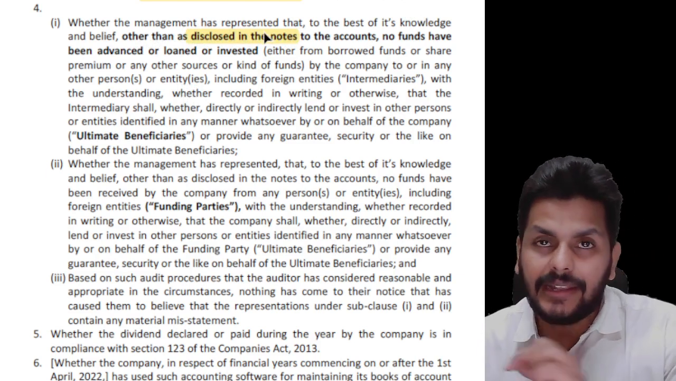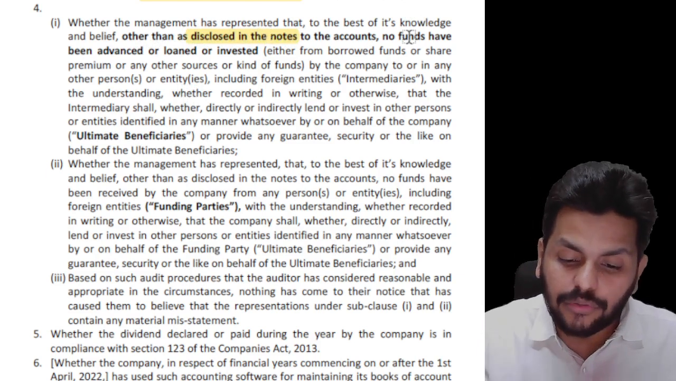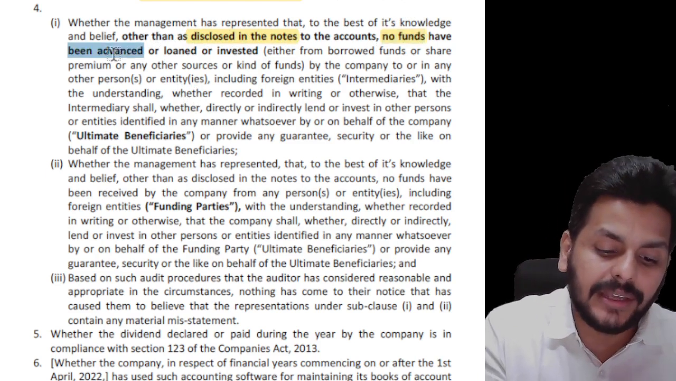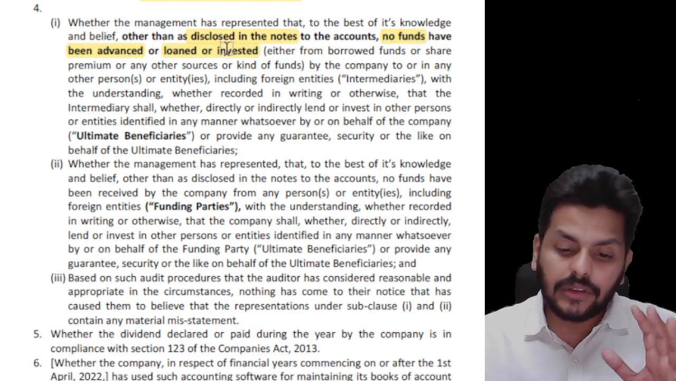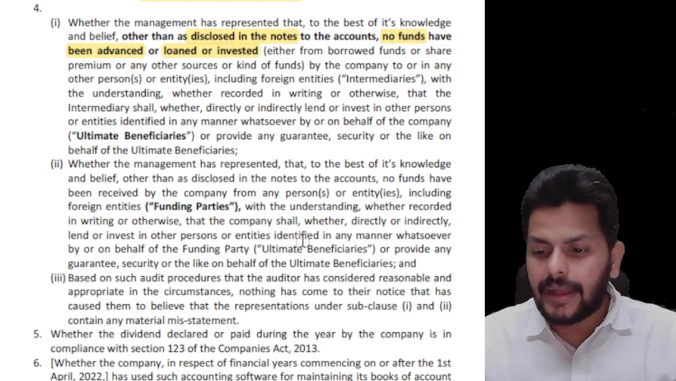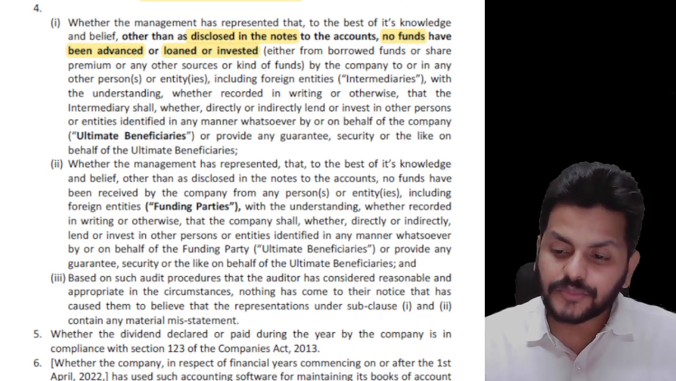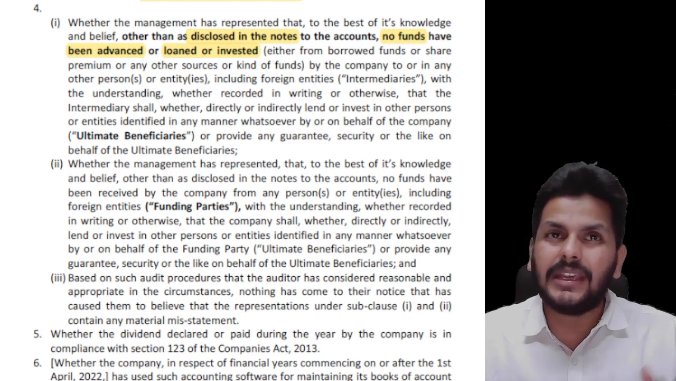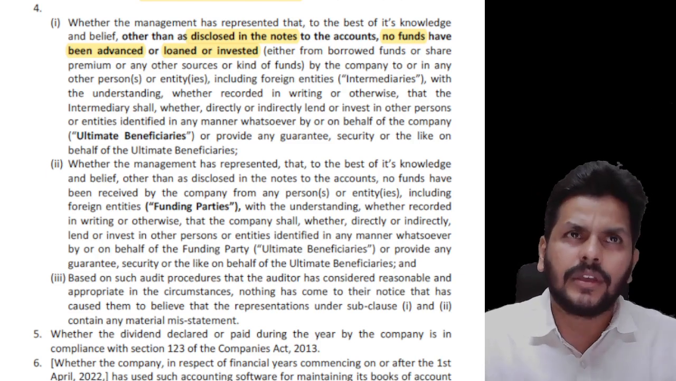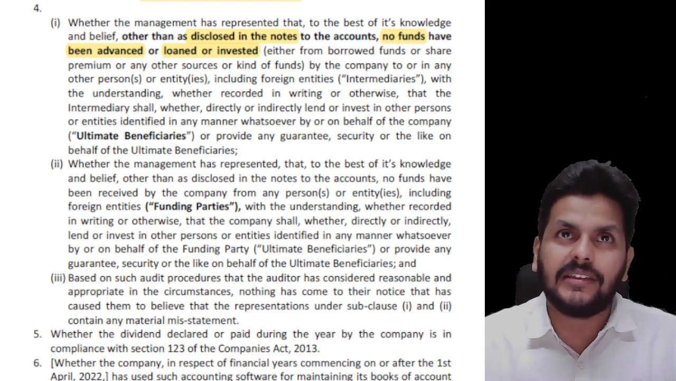See there, I've already highlighted it: other than as disclosed in the notes to accounts, no funds have been advanced or loaned or invested. No funds. So this first of all involves funds, and I think you already know from 143 subsection 1, they've already asked the question whether any money has been given as a loan or an advance.